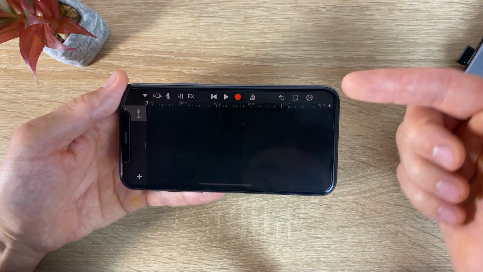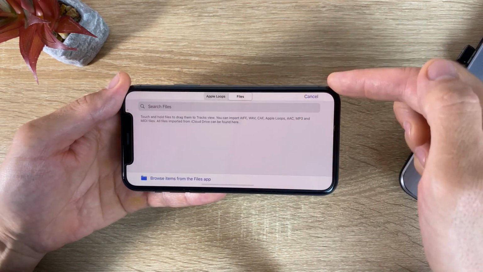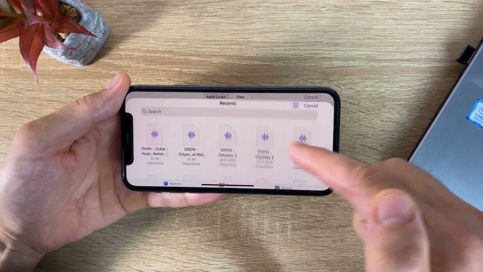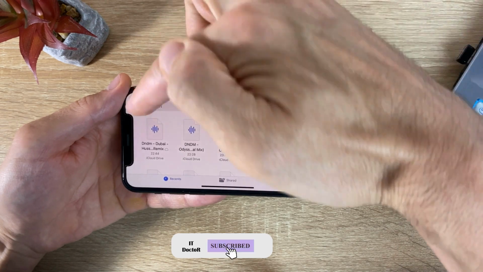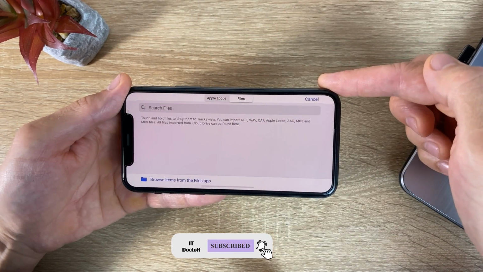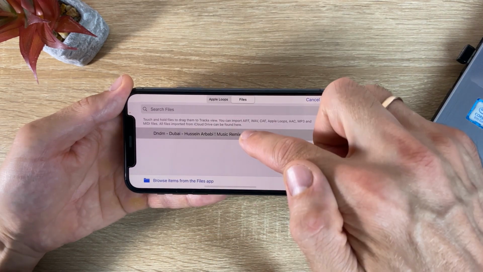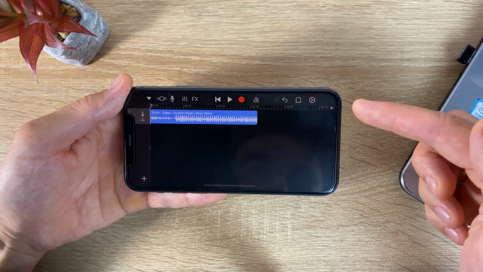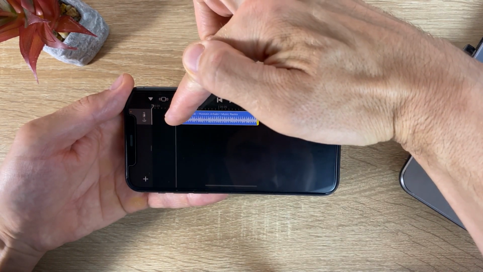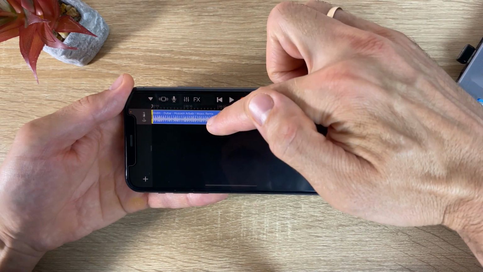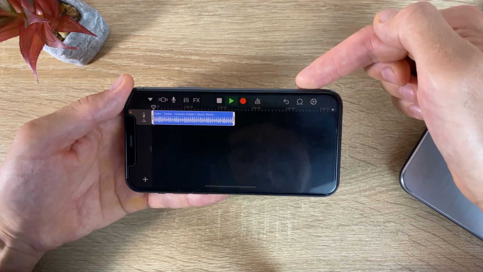After that we click here, Files, and select Browse items from the Files app. Select the downloaded song. Then click on it, hold and drag it to the timeline. Click on it and crop it as you need. Here you can click play and listen.